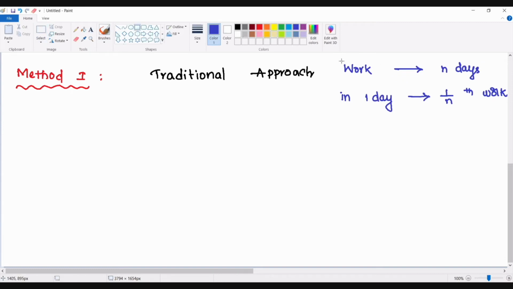As per the given data, the information is projected in such a way that a work is completed by taking n days of time.